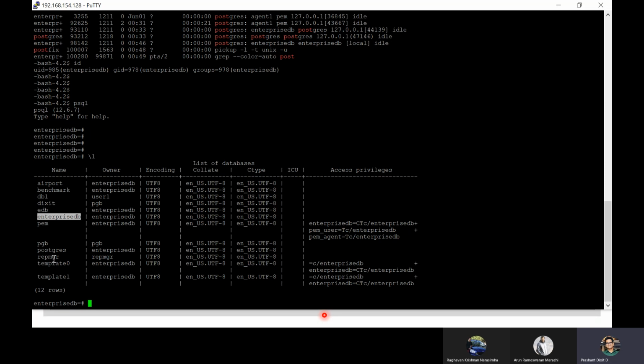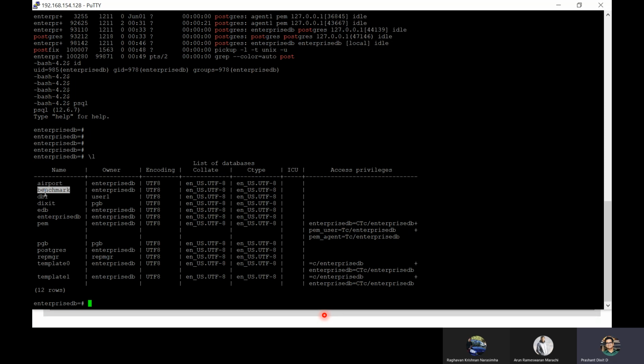Otherwise, apart from Enterprise DB, there are template0 and template1, because these two are the default databases that get created once you install Postgres. So no matter if it's open source or closed source like EDB Postgres, these two always get created, right? You can always use them as a sample to create your further databases, correct?